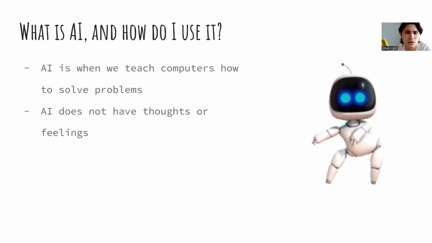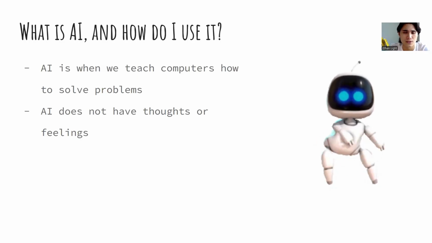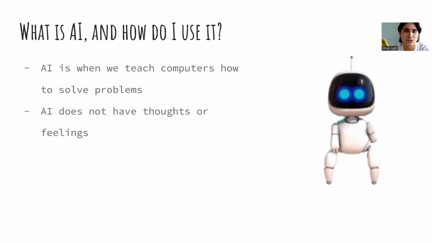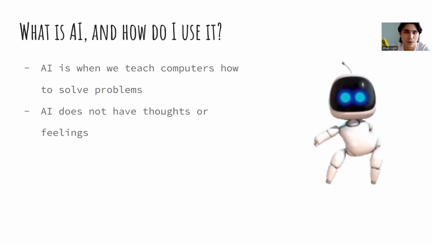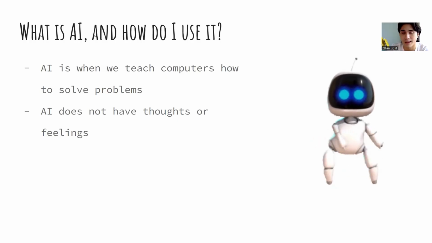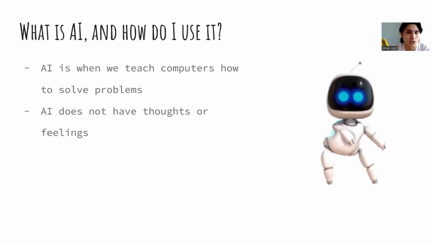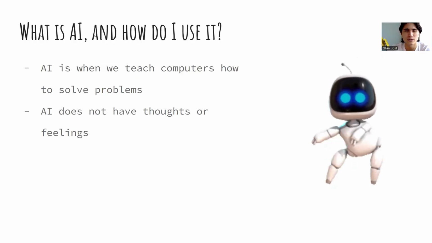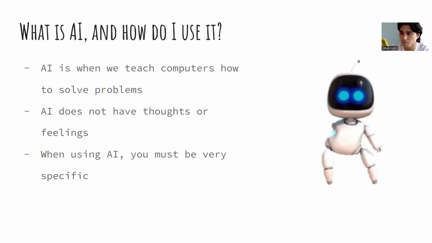And it's important to know that AI doesn't have thoughts or feelings. If you're using AI, it might feel like you're actually talking to a real person, but it's just a computer. It doesn't understand things the same way that you do. In contrast to the way that humans understand things, it really just notices patterns extremely quickly.